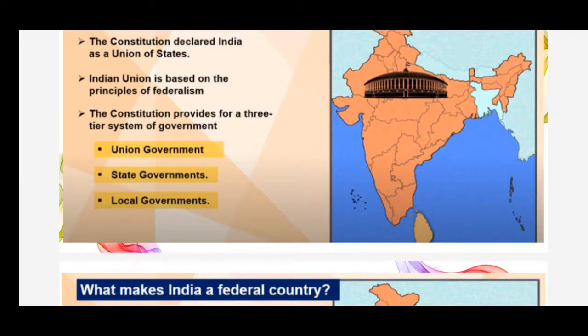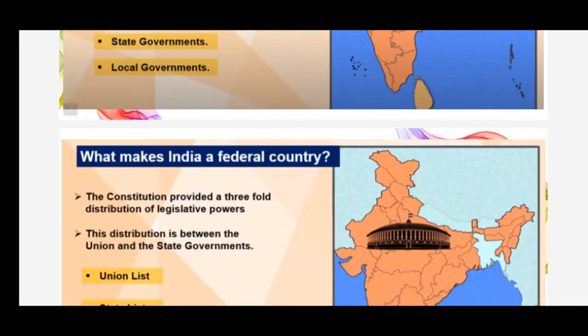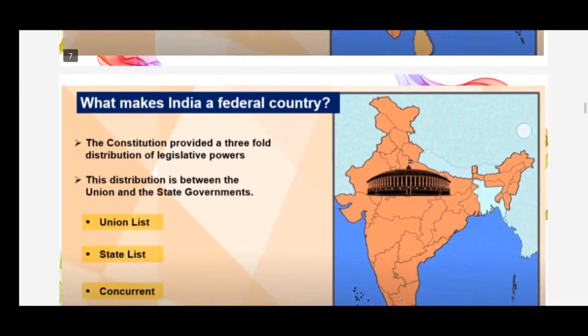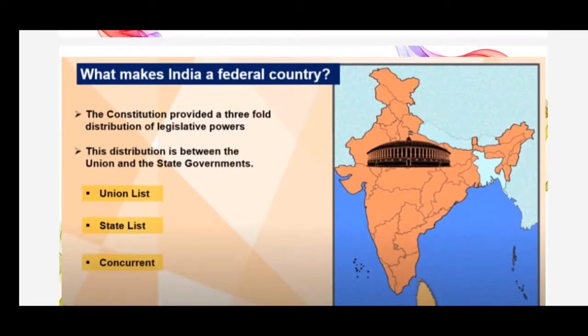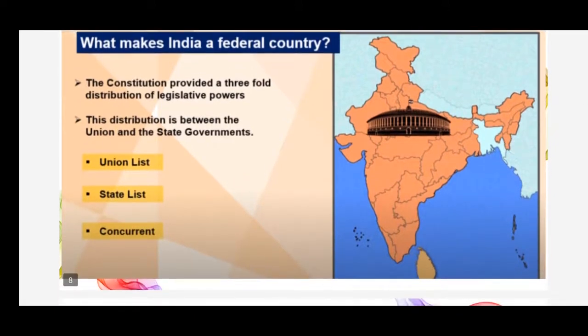Next, the Constitution provided a threefold distribution of legislative powers. When I say legislative powers, it means powers to make laws.